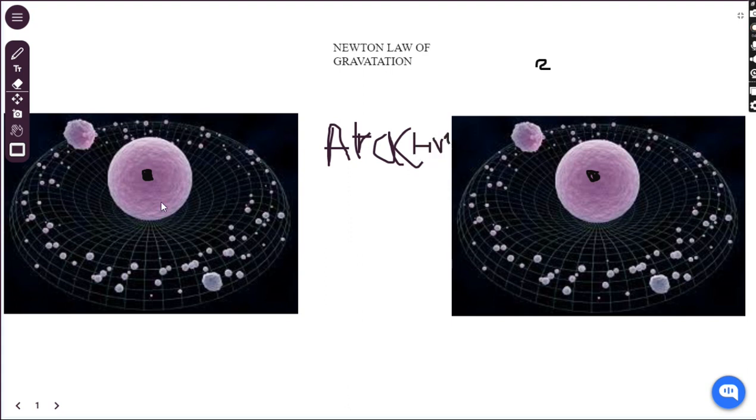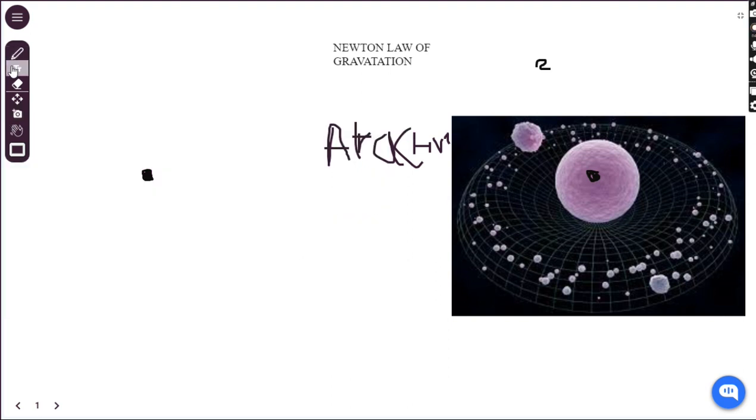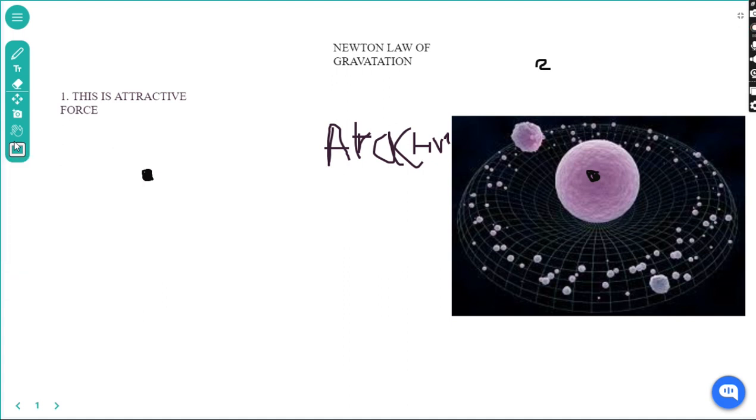I can delete one picture from here so that we can have more space. Okay, let's delete this picture so that we have enough space to write certain points here. So let's start writing these points from here. The first point is, this is basically an attractive force. Okay, how is this an attractive force? For a while, consider these two bodies which are placed here. Let me take another color. So let's take this color so it will be prominent. Let's do it.